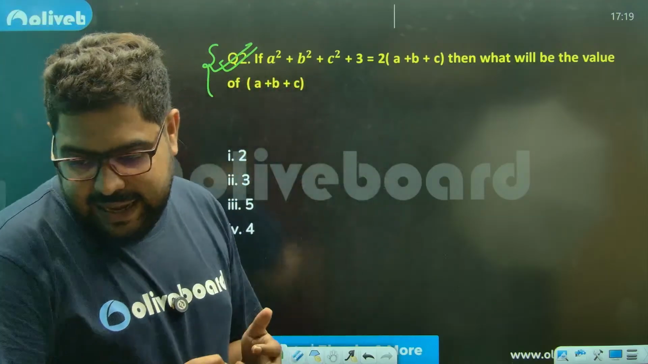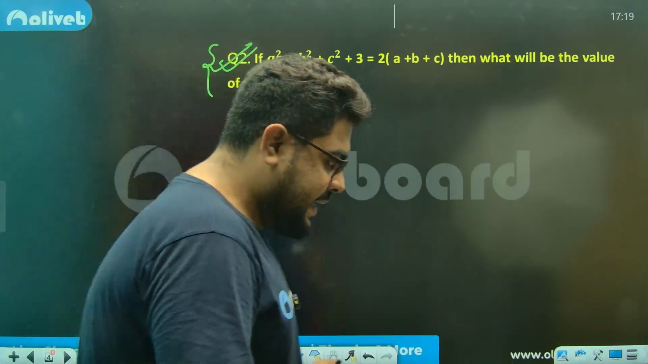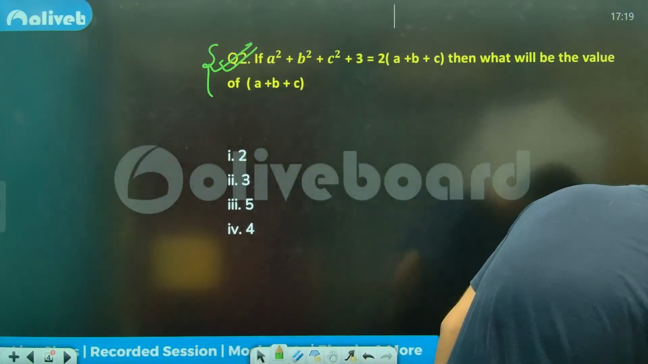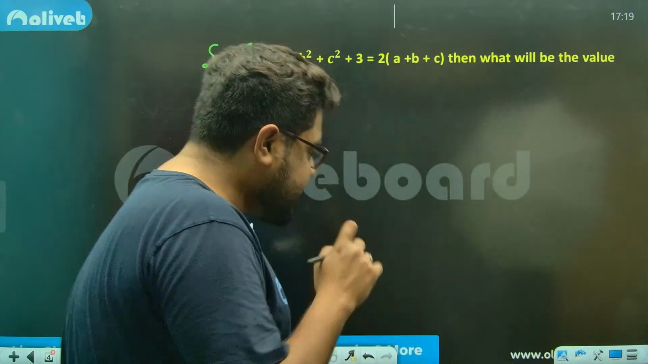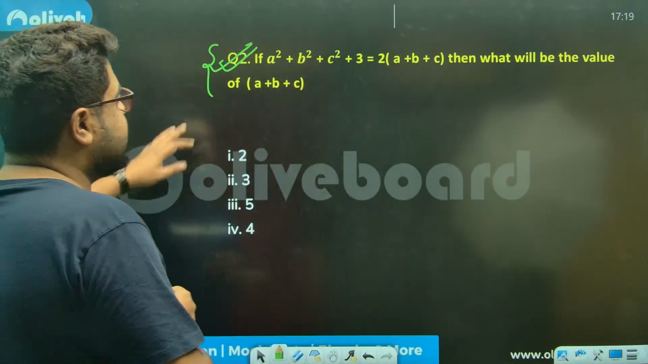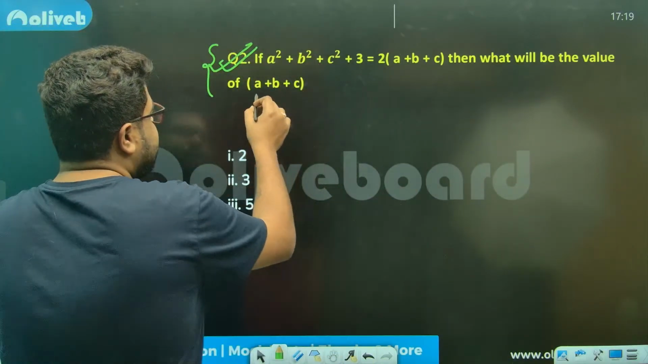Arvind is saying option B. Any other answers here? No. Chalo, let's see. Sir, this is given to you. Now they are asking the value of this.